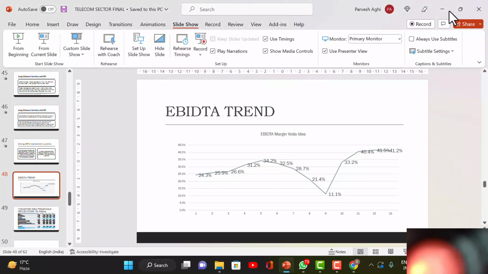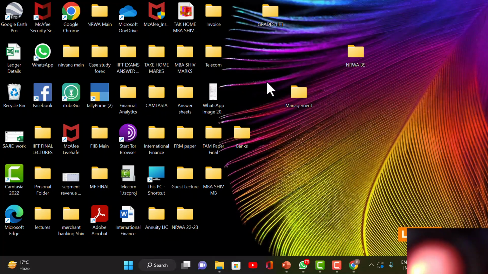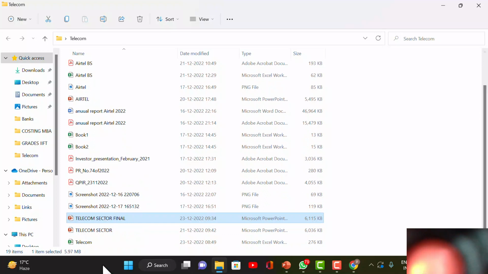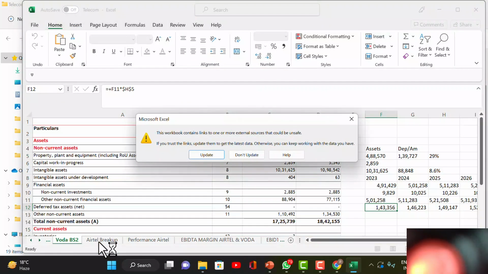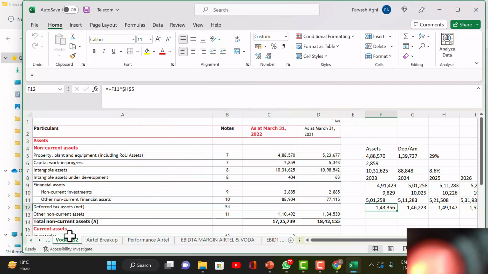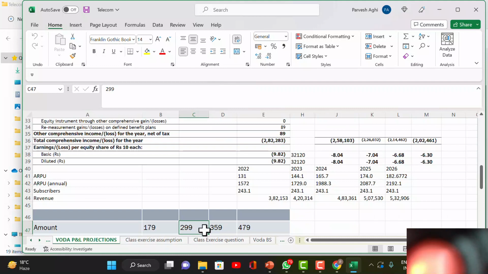So let's go to the Excel sheet straight away and do some exercise now. After I explain you, then you have to do that exercise yourself. See, last 7-8 days, I'm working on all these numbers, okay? I've been just going to all the balance sheets and looking at all the data, plugging in, putting them. They're huge 400 pages annual reports. So I'm splitting the PDF files and converting them to Excel sheets and putting all the data here, okay? Fine. So this number is coming right from the balance sheet of Idea. And so, there's a class exercise which you have to do.